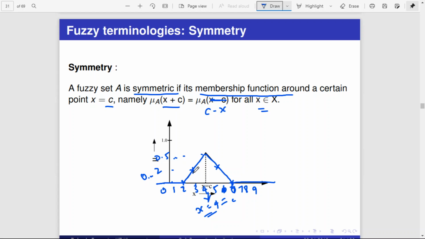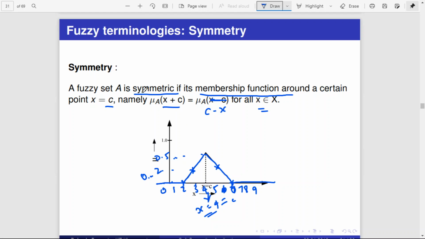c minus 1 is 3, and when you apply this to the membership function, it gives 0.2. c plus 1 is 5, and when you apply this to the membership function, it also gives the same value 0.2, right? Similarly, c minus 2 is 2, which gives 0, and c plus 2 also gives 0. Like that, anything you subtract from c behaves in the same way. In that case, we call it symmetric.